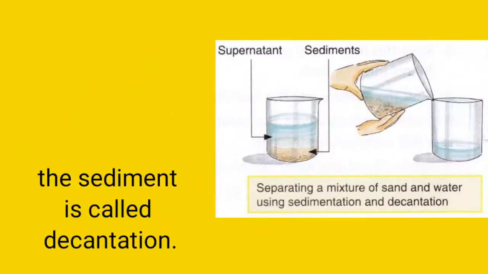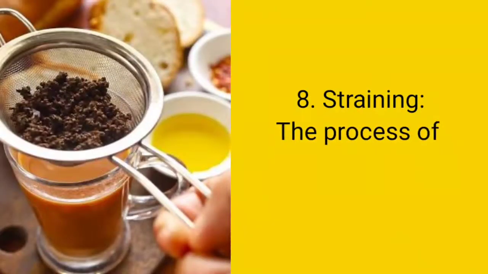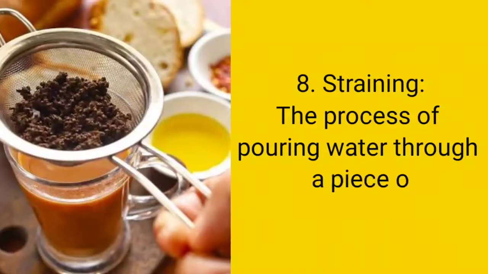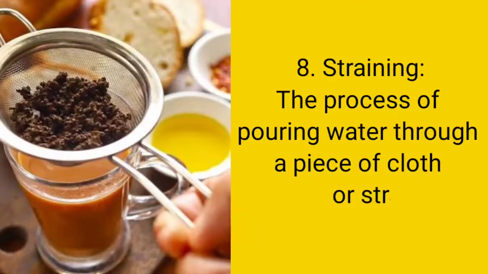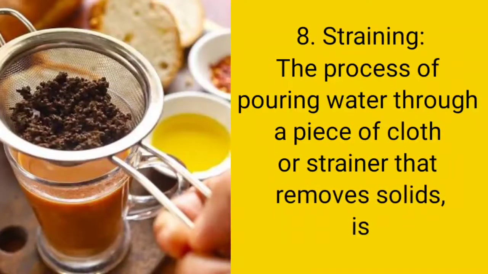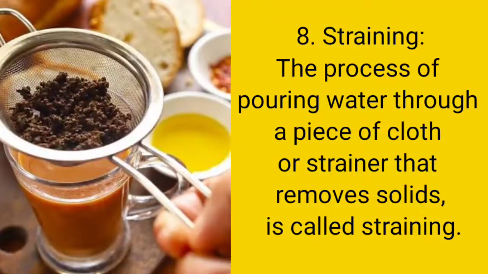Now let's know the next process. Our next process is straining. So what is straining? The process of pouring water through a piece of cloth or a strainer that removes solids is called straining. Once again, the process of pouring water through a piece of cloth or a strainer that removes solids is called straining.